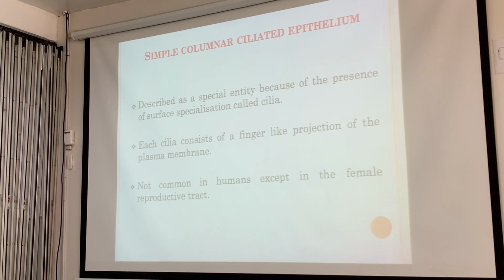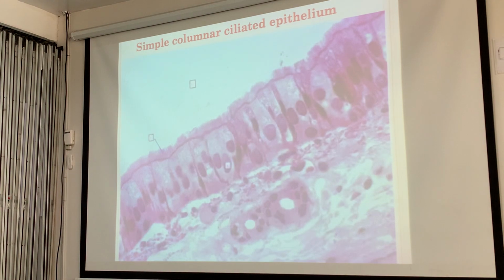You need to know your drawings, your illustrations. They're not common in humans, except in the female reproductive tract. Where do you need movement? You need to move the egg along. Look at those squares. You think those are just artifacts above it? Those are the cilia.